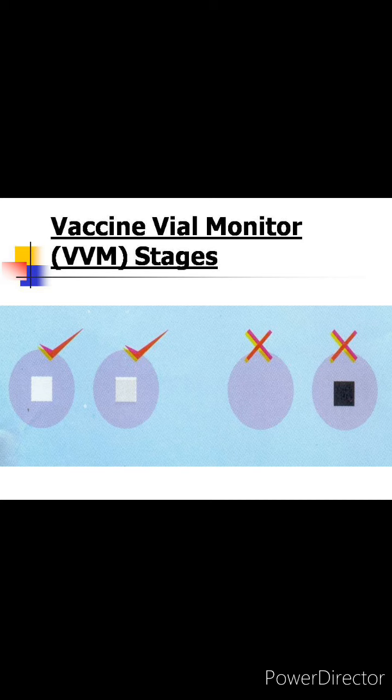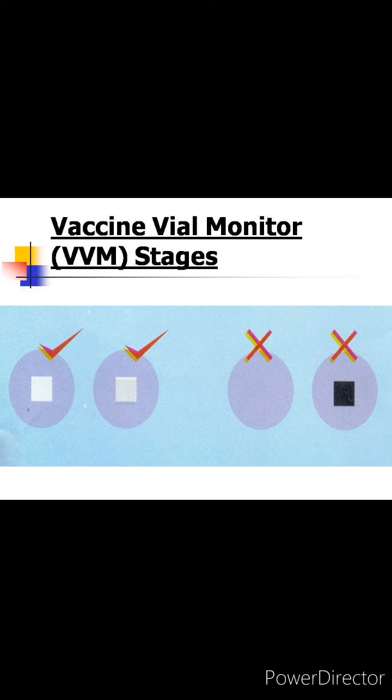Now, what is this vaccine vial monitor? It is a label which is stuck on the vaccine vial, and this is made up of temperature sensitive material. When the vaccine vial is subjected to higher temperatures, it starts changing color. There are 4 stages in the VVM. You can see the first 2 stages are the usable stages, and the third and fourth stages are the unusable stages.